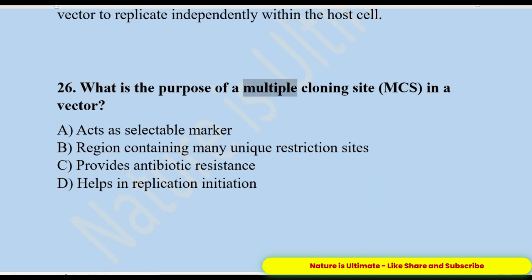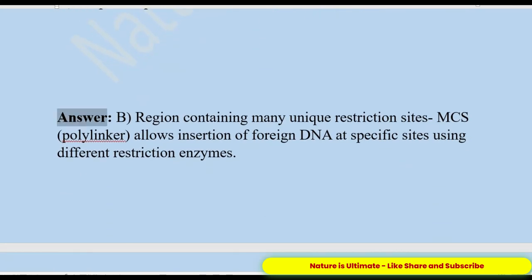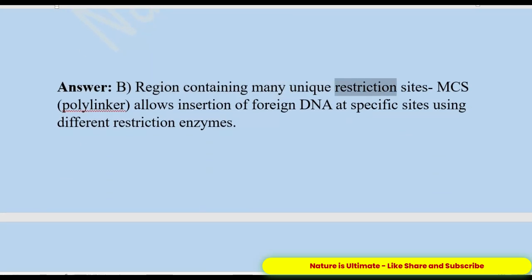26. What is the purpose of a multiple cloning site, MCS, in a vector? A. Acts as selectable marker. B. Region containing many unique restriction sites. C. Provides antibiotic resistance. D. Helps in replication initiation. Answer: B. Region containing many unique restriction sites.